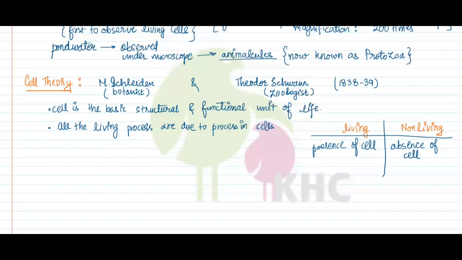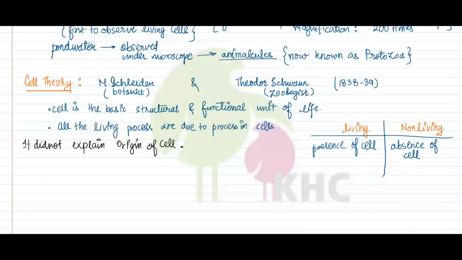Cell theory, which was given by Matthias Schleiden and Theodor Schwann, gave these 2 points about the properties of cell. But there was one problem with this. It did not explain the origin of cell. From where cell is coming, from where cell arises.